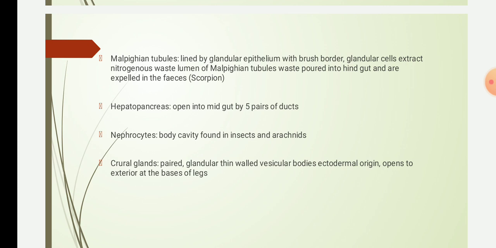For example, a cockroach contains 60 to 80 Malpighian tubules that open into the junction of the mesenteron and the hindgut.